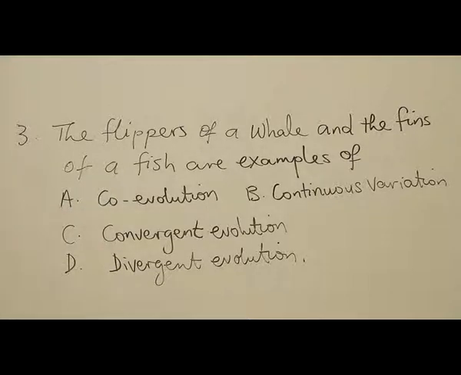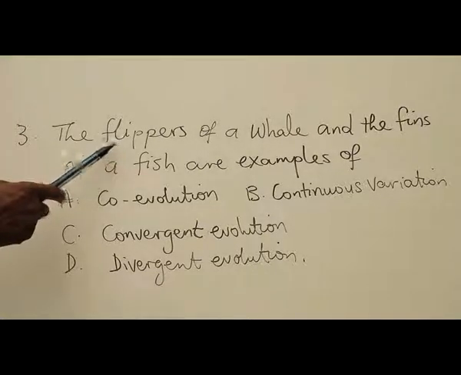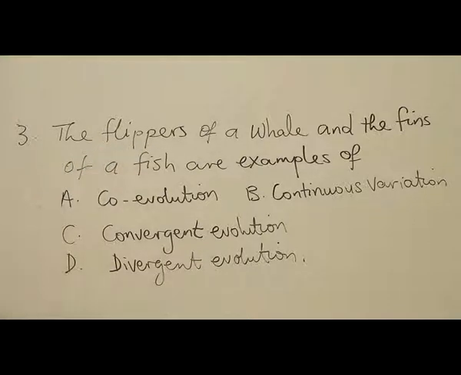Fish is not a mammal, but both of them live in water and they have to move in water. So the limbs of whale, which is supposed to be like our own or like the goats and other animals, have been changed or modified to be flippers, which look like fins of fish for swimming.